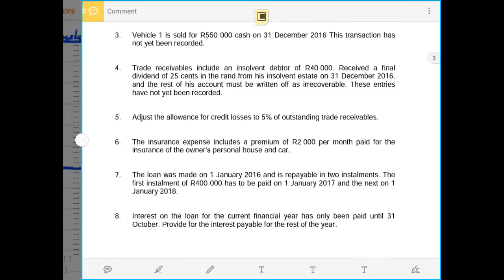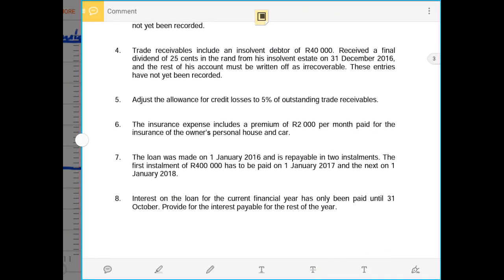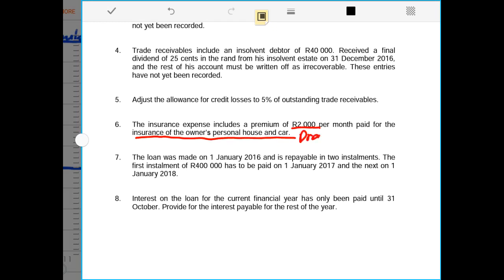Next adjustment is number 6, where we are told that the insurance expense includes a premium of 2,000 per month paid for the insurance of the owner's personal house and car. So it means the amount of 2,000 per month, for the full 12 months, was for the insurance of the car and the personal house of the owner. That means this amount will be an amount of drawings.